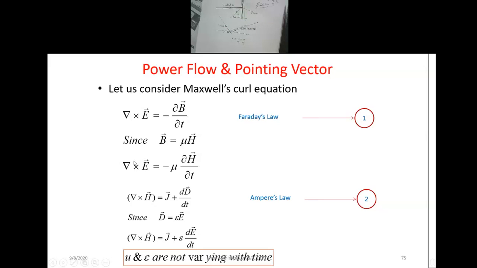We can rewrite the equation: del cross E is equal to minus mu dou H by dou t. Del cross H is equal to J plus dou D by dou t, and D is equal to epsilon E. Then del cross H is equal to J plus epsilon dou E by dou t. We are revising again, okay, D is equal to epsilon E. Now this J is what? Conduction current density, and this is a displacement current density.